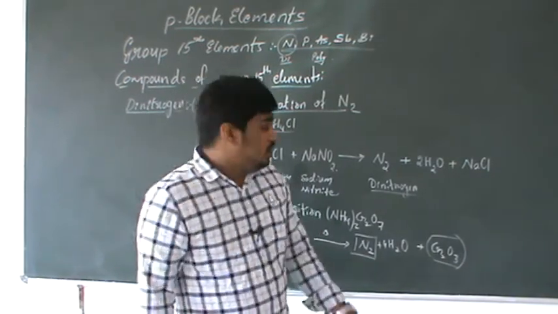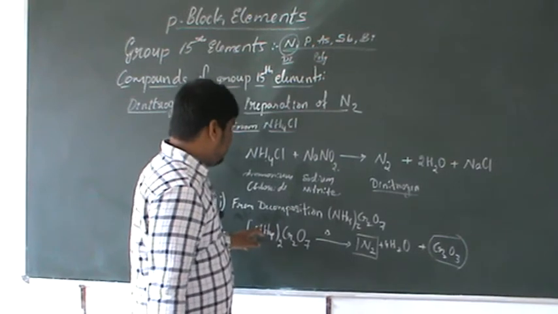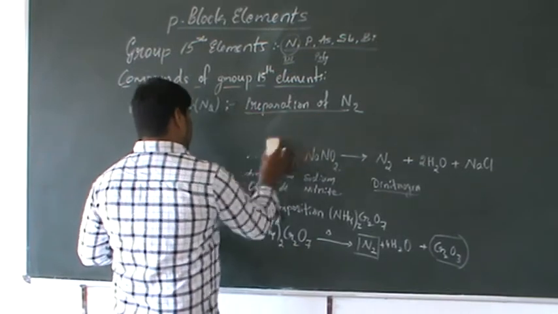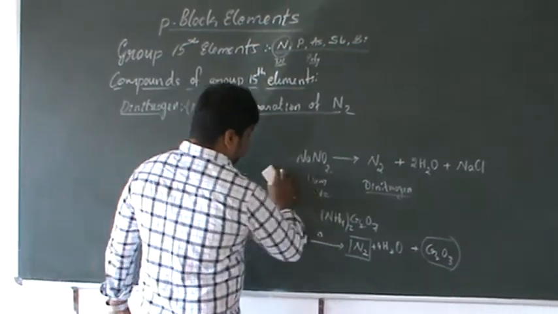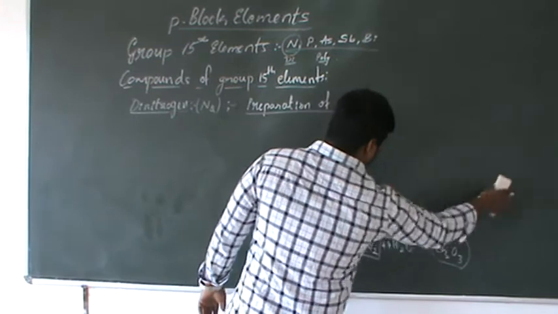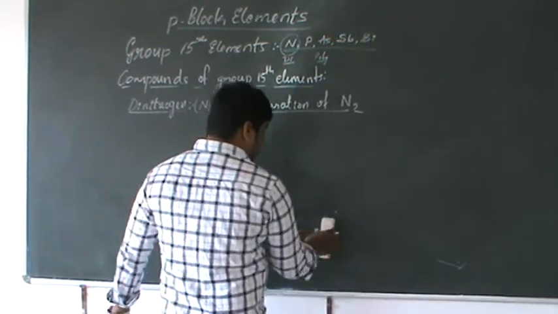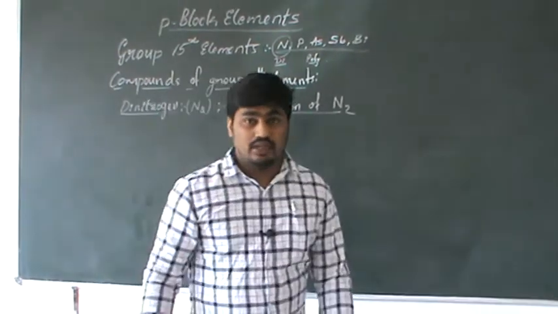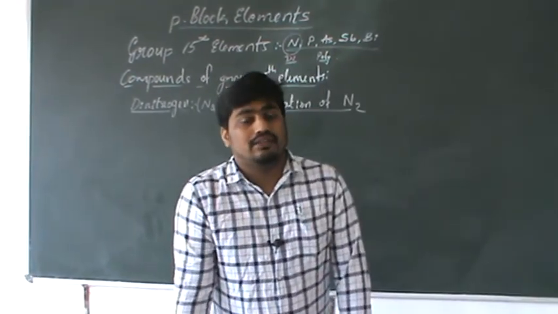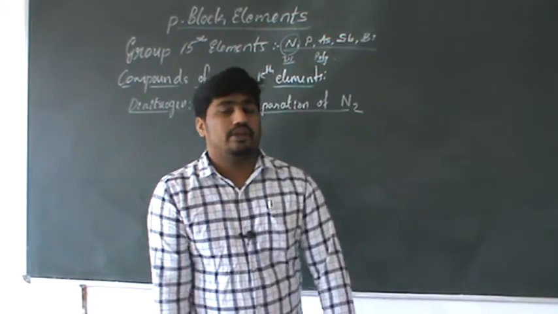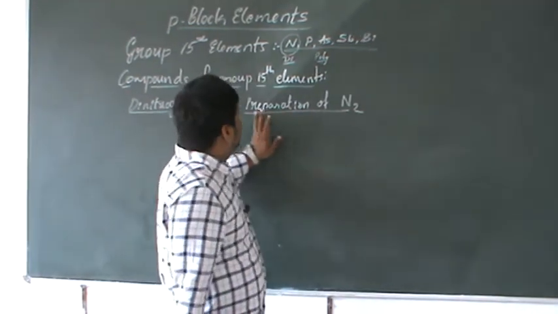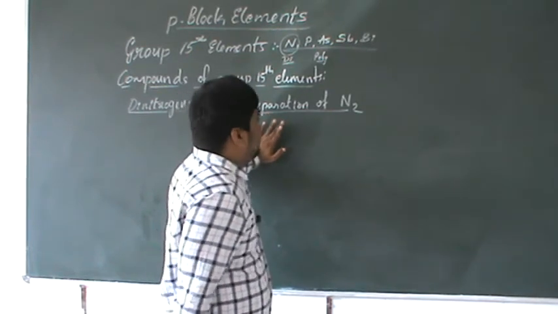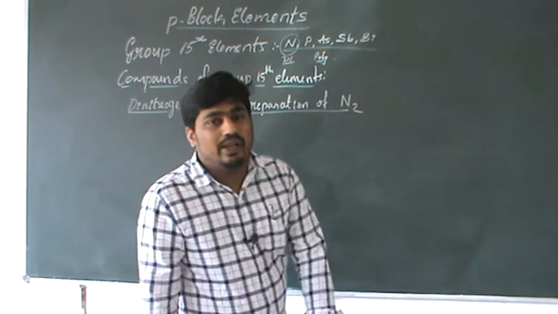Another method gives a large quantity of very pure dinitrogen. You know that nitrogen is the most abundant element in the atmosphere, around 70% by mass. Because of that, preparation of nitrogen is not commonly required, since it is easily available.